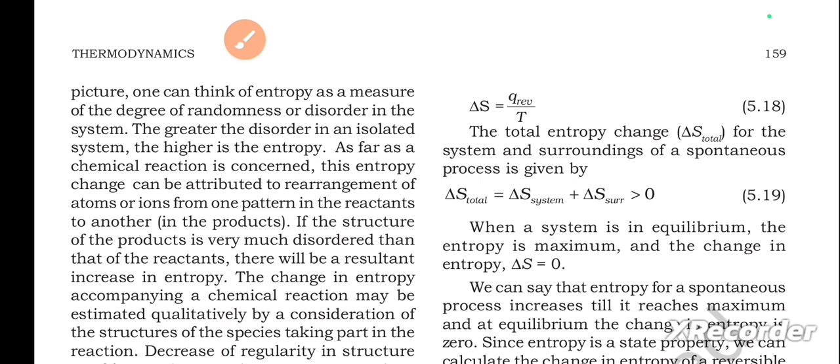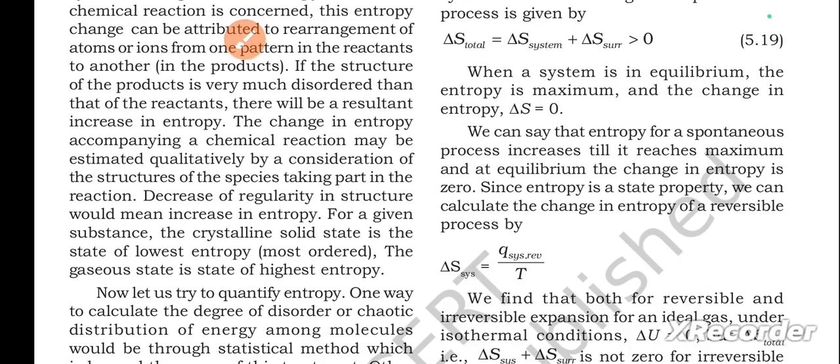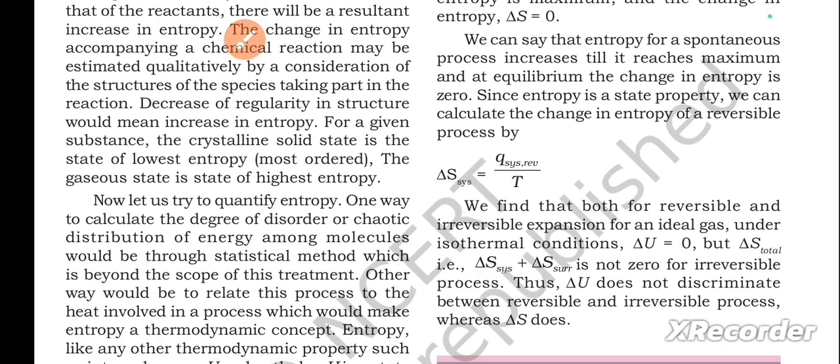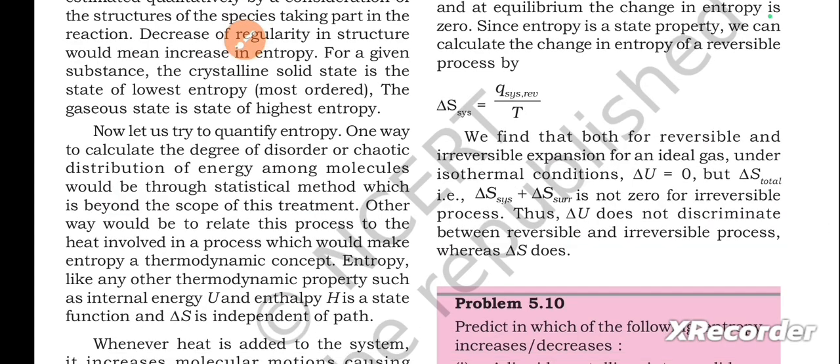If the structure of the products is very much more disordered than that of the reactants, there will be a resultant increase in entropy. The change in entropy accompanying a chemical reaction may be estimated qualitatively by consideration of the structures of the species taking part in the reaction. Decrease of regularity in structure would mean increase in entropy. For a given substance, the crystalline solid state is the state of lowest entropy, most ordered. The gaseous state is the state of highest entropy. Now let us try to quantify entropy.